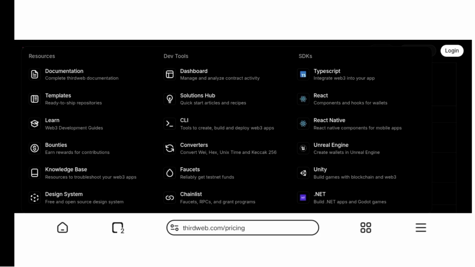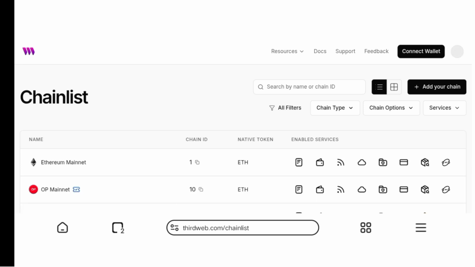Yeah, so let's check out the developer stuff. Now here in developer, click on it, and if you want to start building with NeoX, you'll go straight to the chain list. There are other features here. For those who want to dive deeper into additional features, you can click on them and you'll be directed to where you can start building your apps based on your needs. Yeah, so I'll just click on chain list so that for us developers who want to start building on NeoX, you're gonna see all the details about NeoX where you can get started.